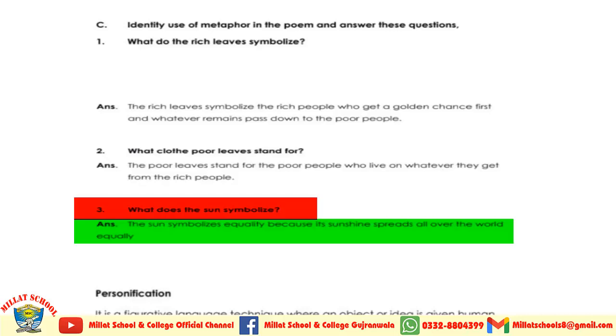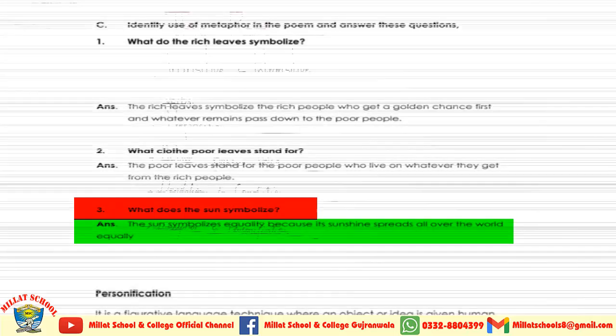What does the sun symbolize? The sun symbolizes equality because when the sun shines, it spreads all over the world equally.